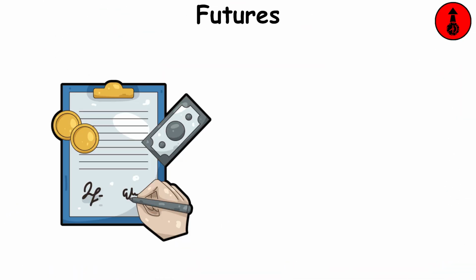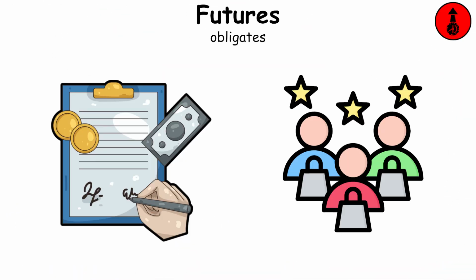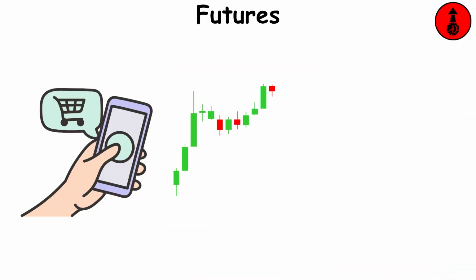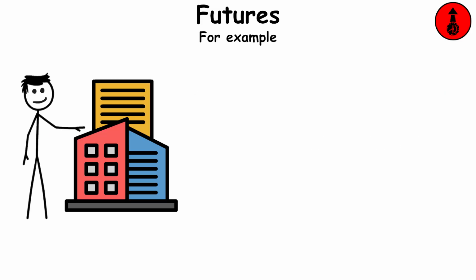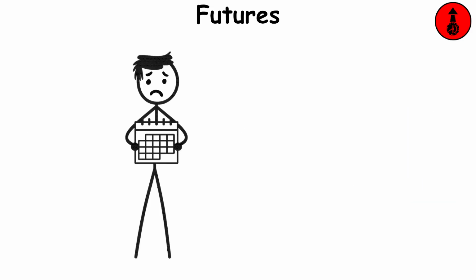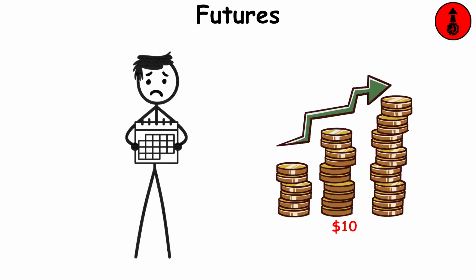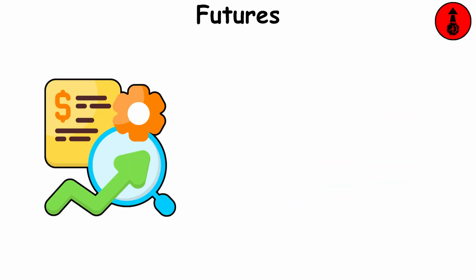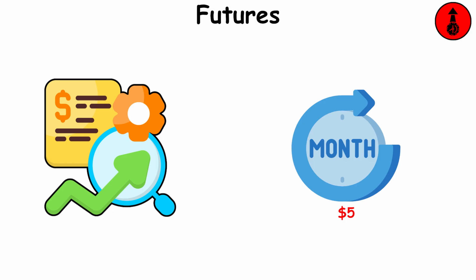Futures. A financial contract which obligates a buyer to purchase or a seller to sell a stock at a specific price and date in the future. For example, as the owner of my pizza company, I currently pay $5 for 1 kilogram of cheese. I'm worried that next month the price will increase to $10, so I use a futures contract to lock in the price at $5 for next month.